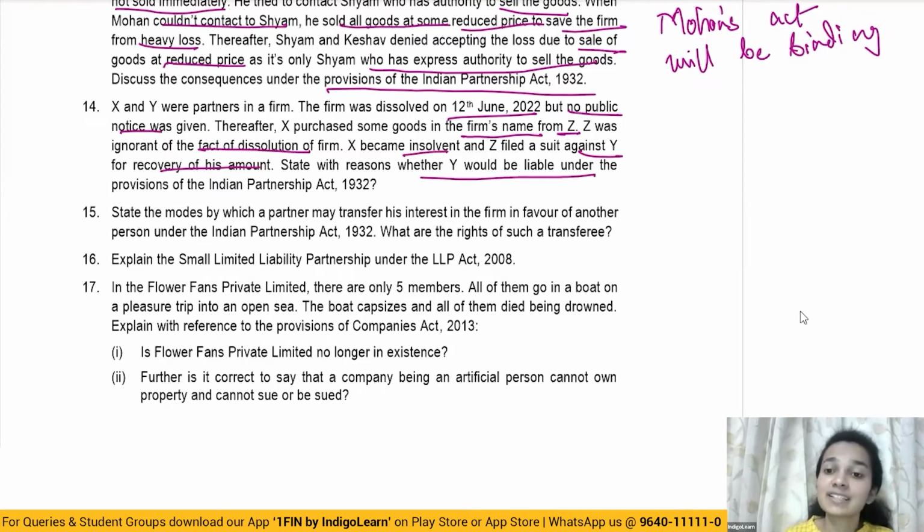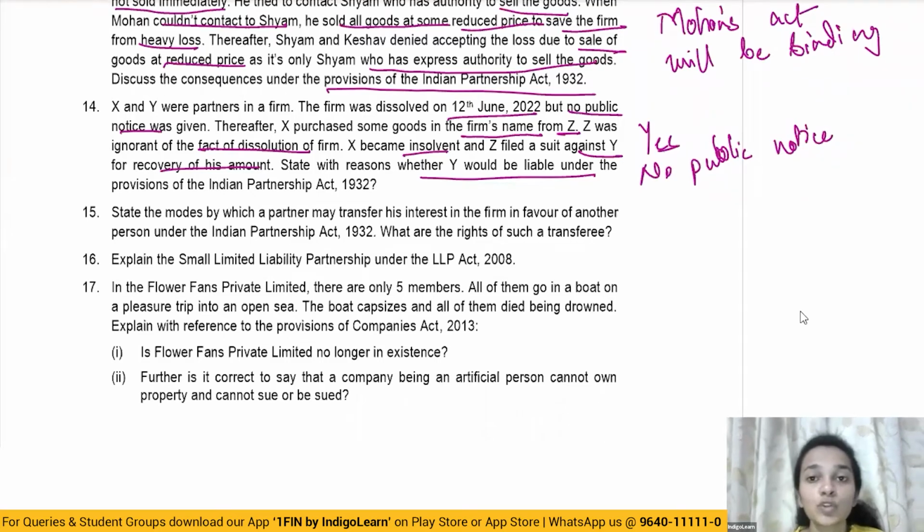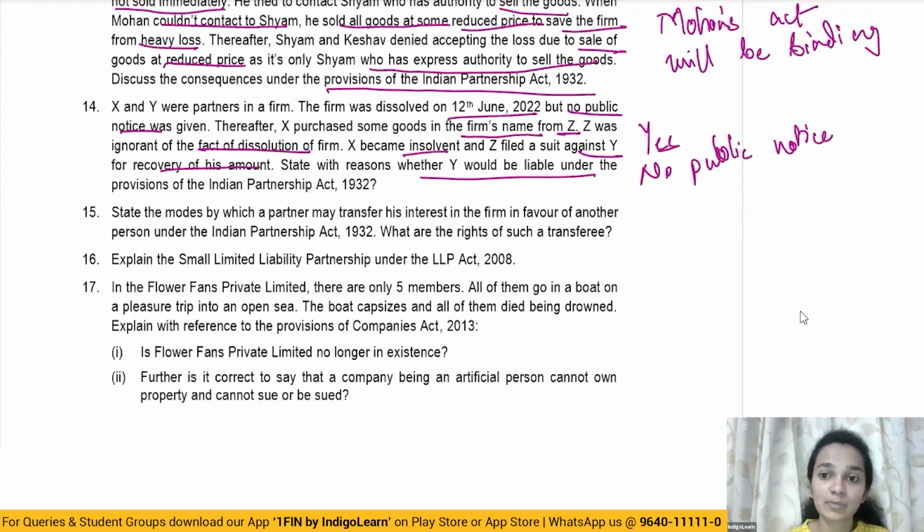So the answer here is yes, Y will be liable. The reason being very simple: no public notice of dissolution was given, and since no public notice was given, the firm was still very much in existence for the outsiders. And here Z was also not aware of the fact that the firm has been dissolved. So in this particular situation, the act of Mr. X will bind Mr. Y as well. So the partners are bound until a public notice of dissolution is given. So in this situation, since no public notice has been given, the partners are still liable.